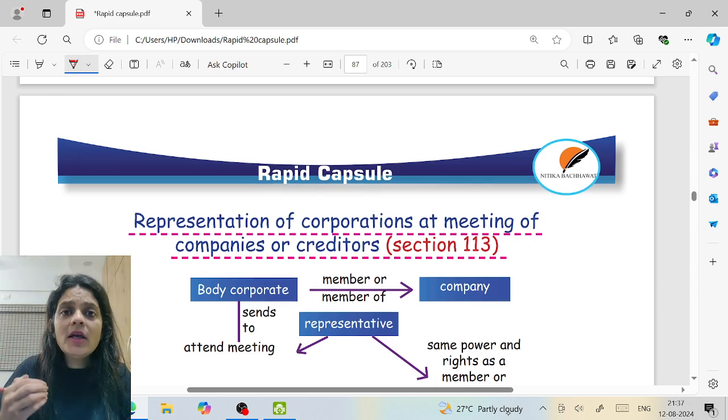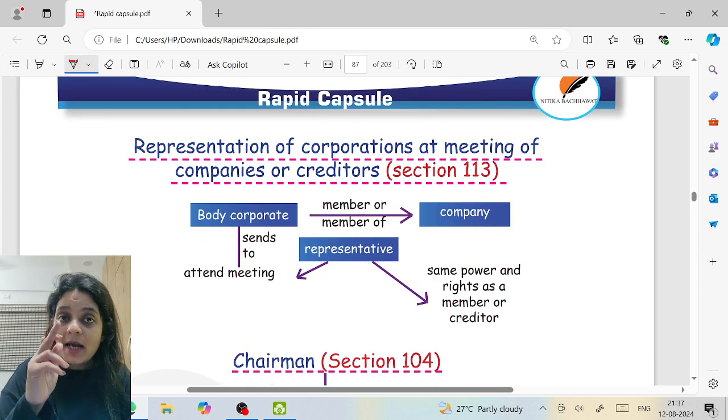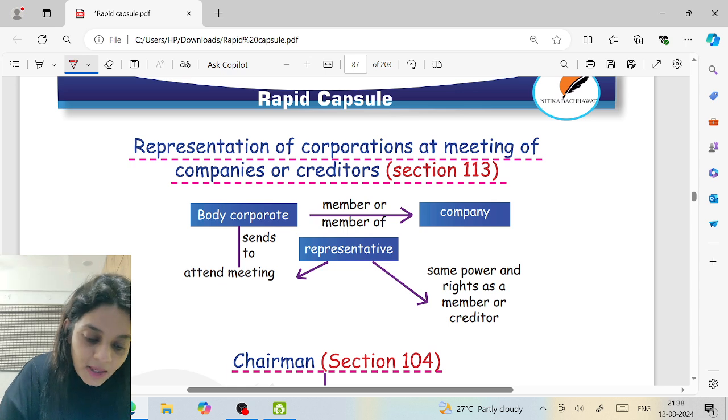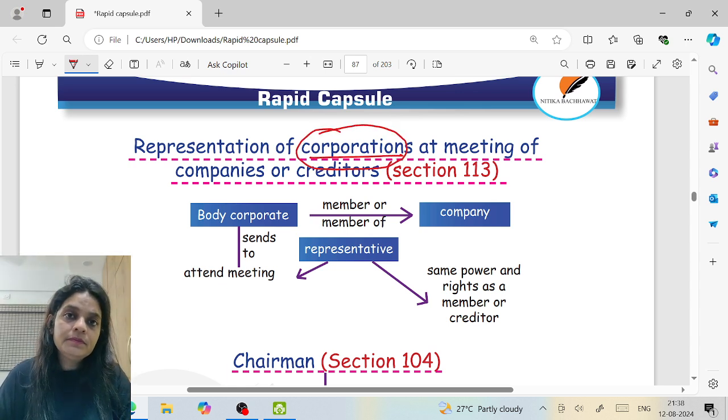If a body corporate, can a body corporate be a member of another company? Yes. Please understand, Section 113 is very specifically using the words body corporate. So I am including even foreign companies.